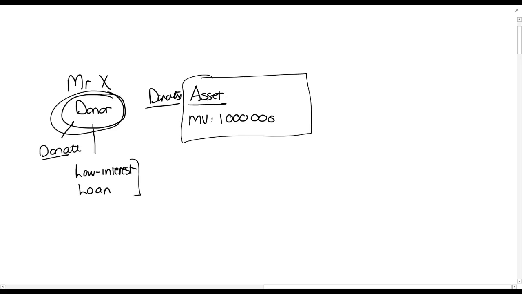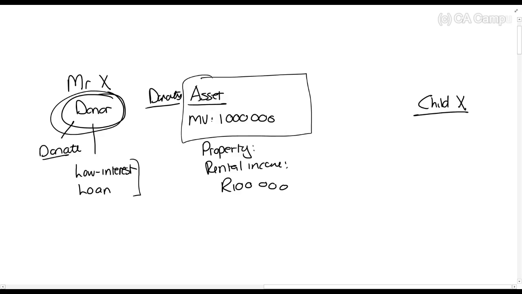Now this asset over here, let's say that this is a property and it earns rental income per year of 100,000 rands. So any asset that generates income, a tree that produces fruit, that concept. So Mr. X donates this asset, which is a property, which earns rental income. And over here is another person, and let's call this person for now Child X. And say Child X is 6 years old.